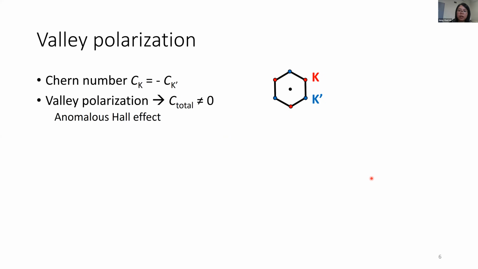And it turns out that these flavor broken bands actually have non-zero Chern number. And because K and K prime valley are related by time reversal, as you can see in this honeycomb here, the Chern numbers for K and K prime valley are actually opposite values. Therefore, when the valley degeneracy is broken by the strong interaction, when we have a valley polarization, the total Chern number is non-zero in this case. And this non-zero Chern number can give rise to anomalous Hall effect.